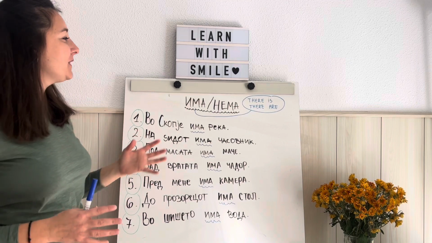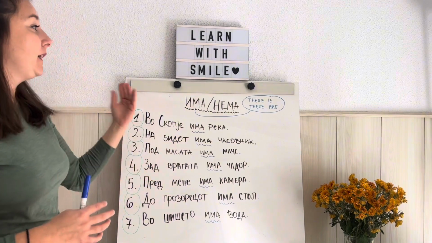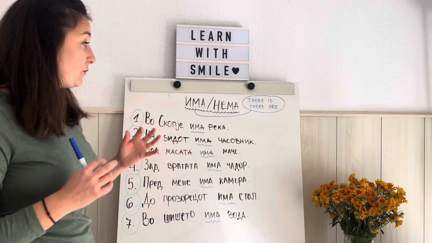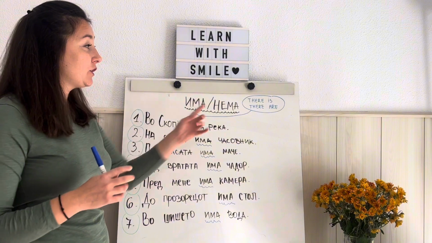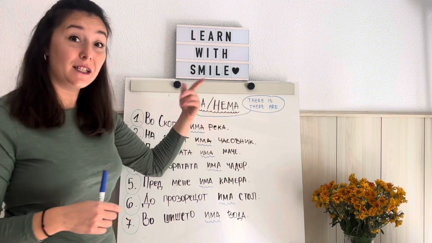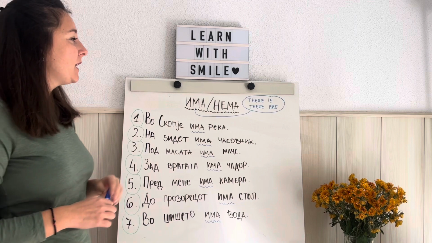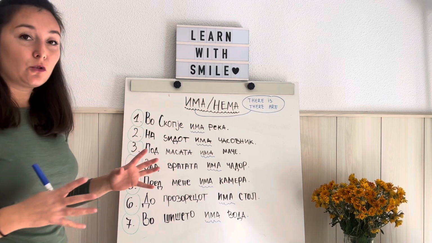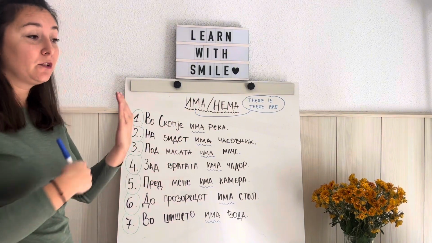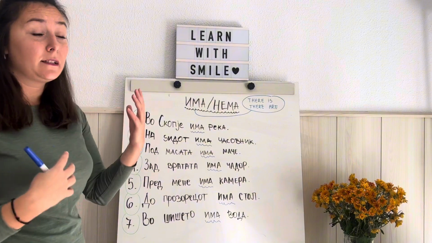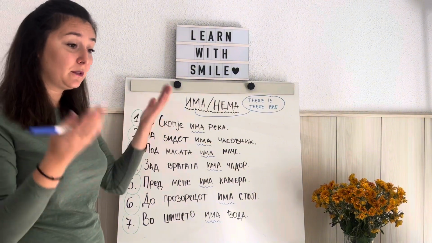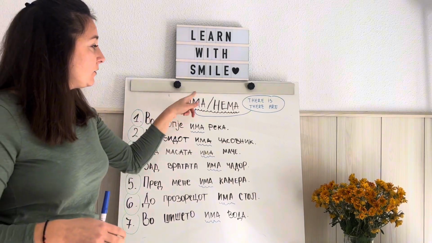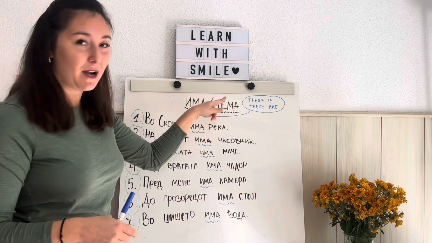In today's video we are going to talk about the verb ИМА and its negative form NEMA, but about the second usage of it, and the meaning in English is there is, there are, or there isn't, there aren't, the negative form. What is important to know here is that ИМА in this situation cannot be conjugated. We are not going to change it according to the subject, like in the previous lesson when we did imam, imash, etc. So here we are going to use just the shape ИМА and NEMA, okay?